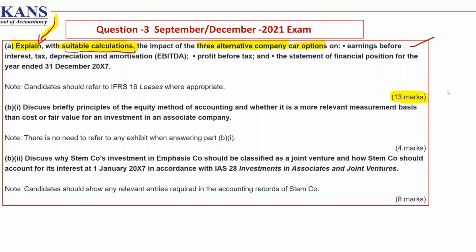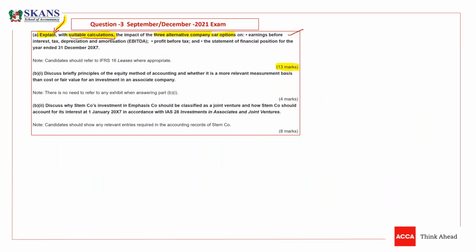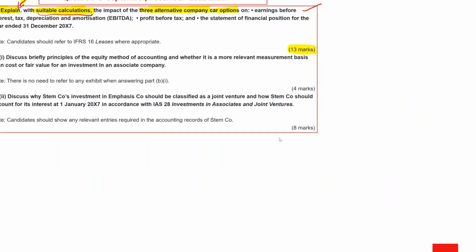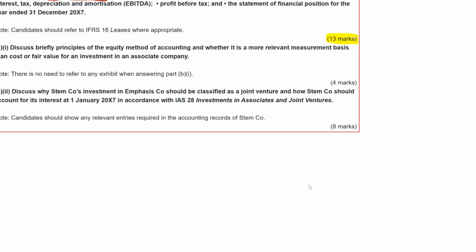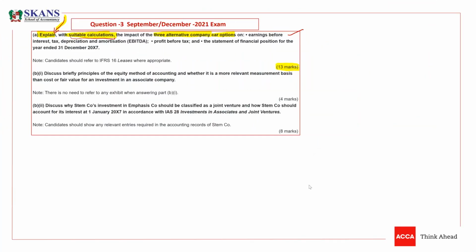There is a question: what was the last part I just said in option 2? I just told what would be the lease liability, what would be your loan.